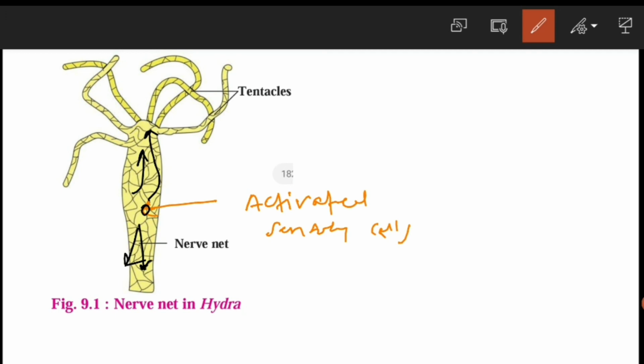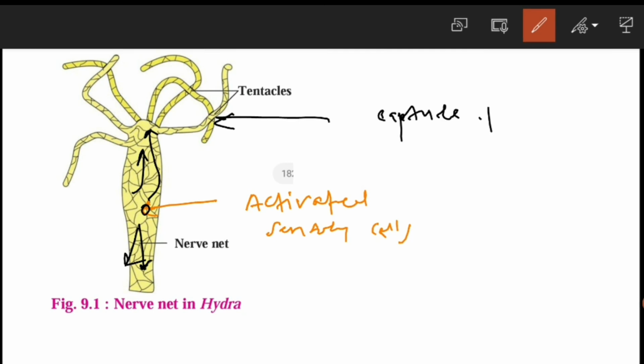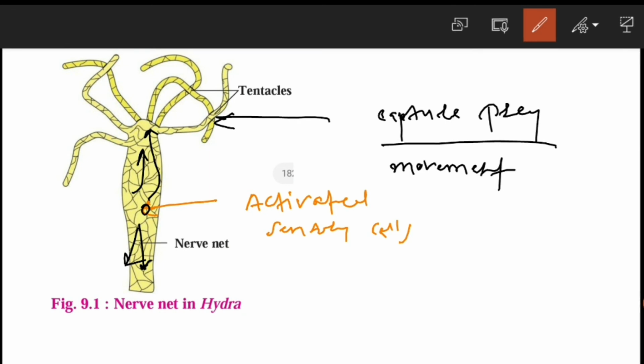Finally, we can say that these are the tentacles, and the function of these tentacles is to capture prey. With the help of the tentacles, the hydra can capture the prey, and also these tentacles help in movement. So these are the two functions of these tentacles. So in this way we have seen about the nervous system in hydra in brief.